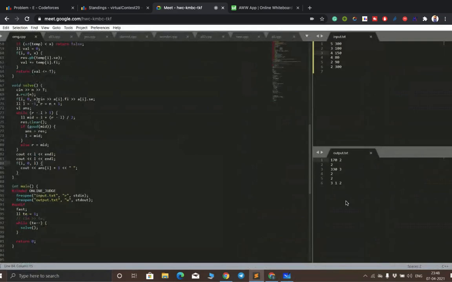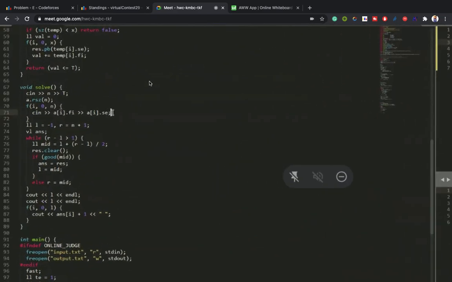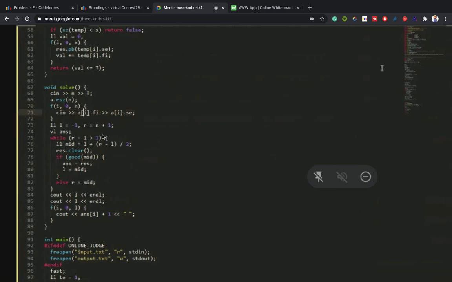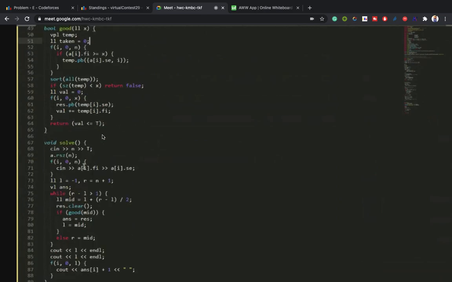So first I'm taking the input, N and T. Capital T is for total time, and I have made it global. And now I'm taking these as pairs.